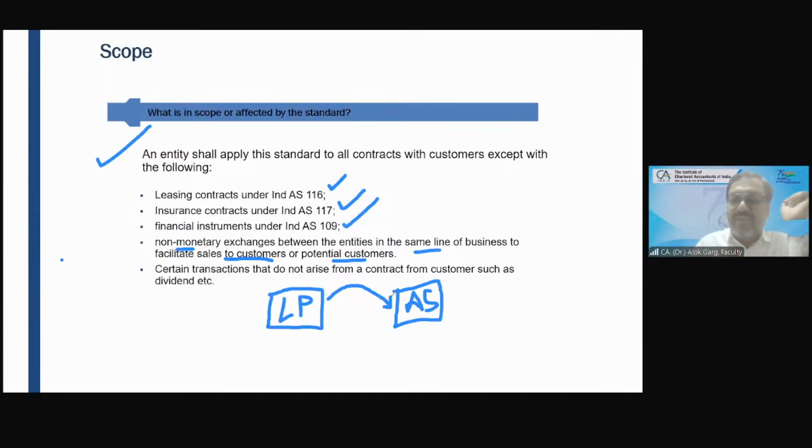Okay. So LP went to Ellen Soli and asked, dear, I have a customer, I don't have a white shirt. Can you please lend me a white shirt? Can you please give me one white shirt? My stock is on the way. When my stock comes, I will return it to you. So Ellen Soli has given a white shirt to LP and LP has sold it to Sanjay. Sanjay is the customer of LP.